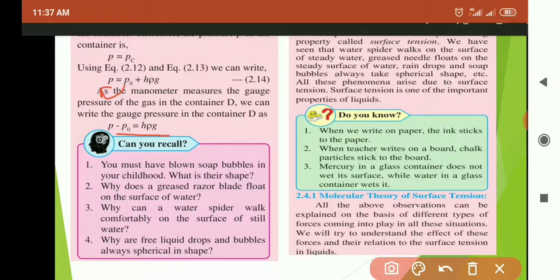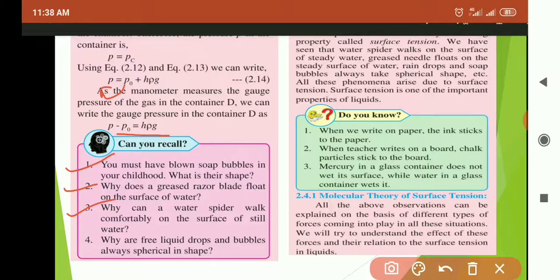You must recall that you must have blown soap bubbles in your childhood. What is their shape? It is always spherical. Why does the greased razor blade float on the surface of water? When we grease a razor, it will float on the surface of water. Why? And third question: why can a water spider walk comfortably on the surface of still water?